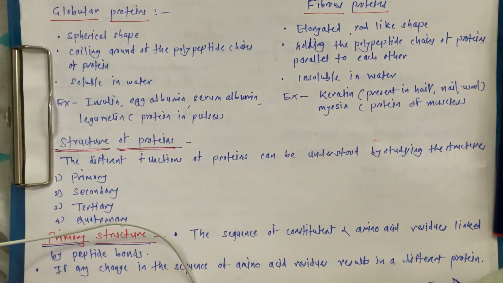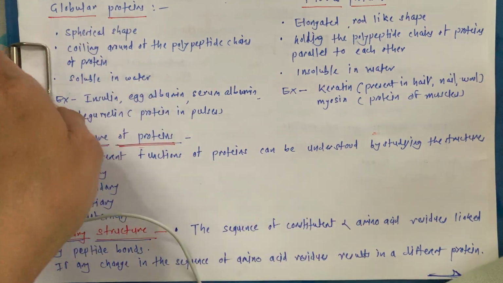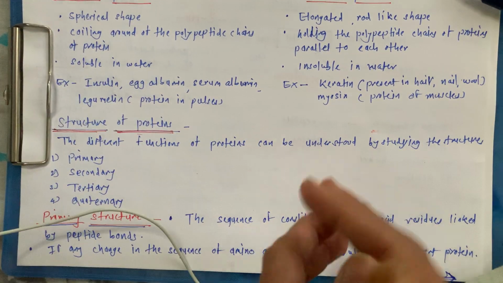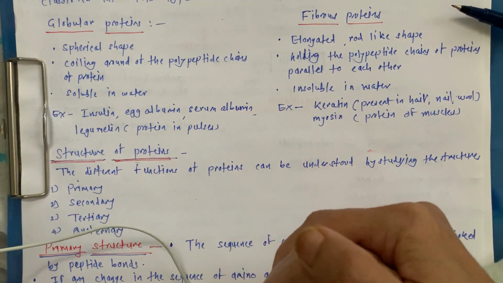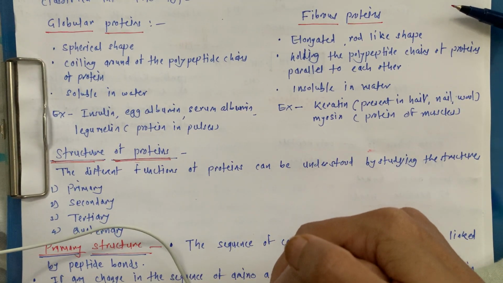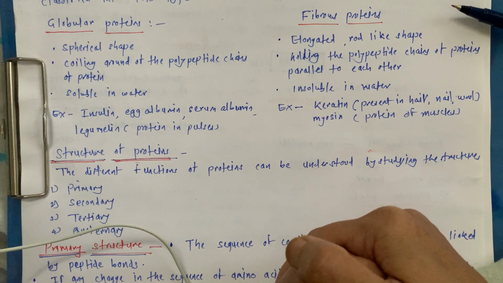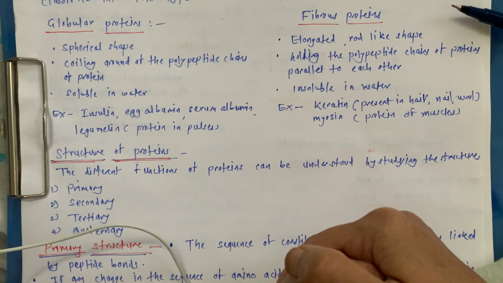Hello students, in the last lecture we studied peptide bonds. We studied that if two alpha amino acids are attached to each other, then it will become a dipeptide. If three are attached with a peptide bond, that is NH-C=O, then that is a tripeptide. If four, then tetrapeptide, and so on. And when more than 100 alpha amino acids are attached to each other, that strand will form protein.